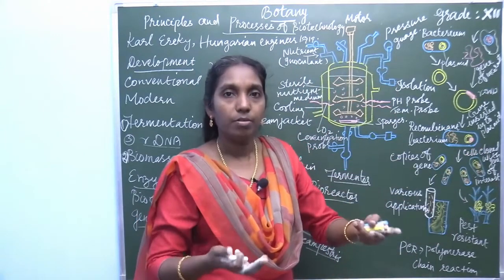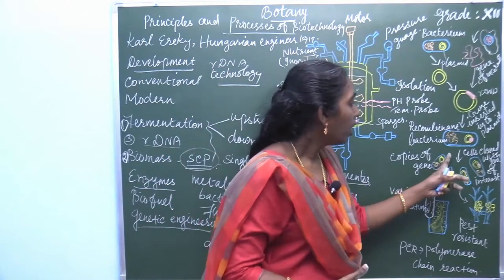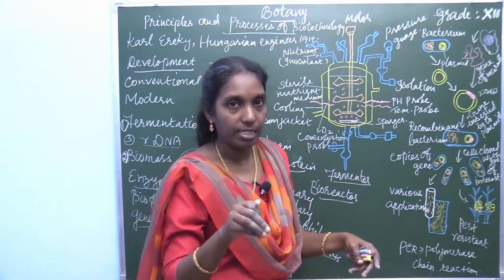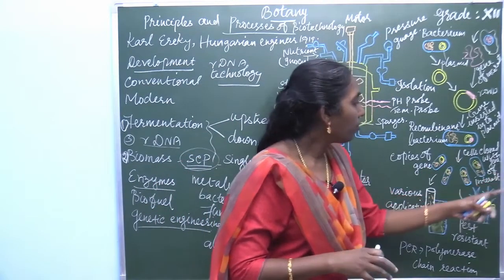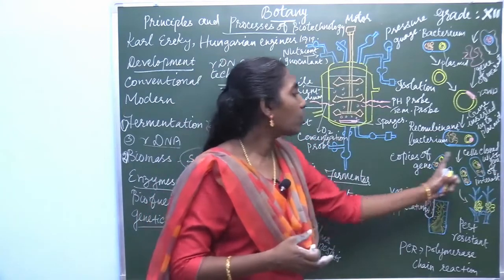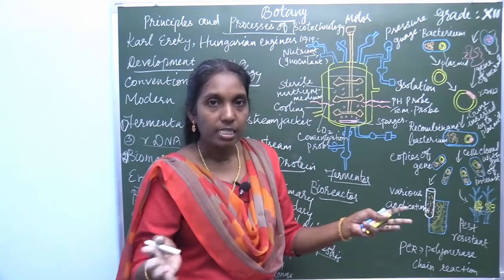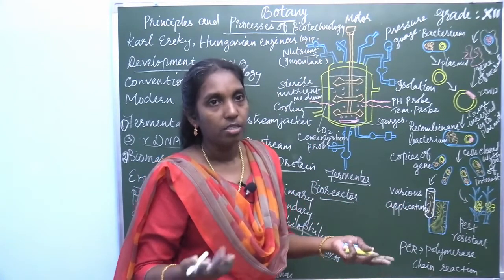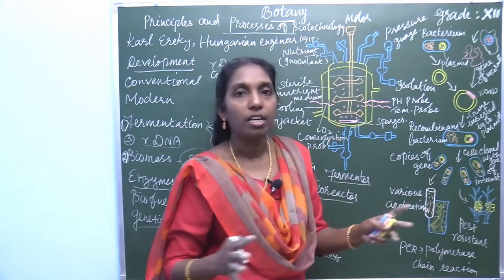When the DNA replicates, it produces multiple copies of the desired gene, that is the gene of interest, along with the plasmid. So now cells are cloned with the gene. These are the copies of the gene. When it multiplies, it produces the recombinant gene. Under this technique, this can be cultured.